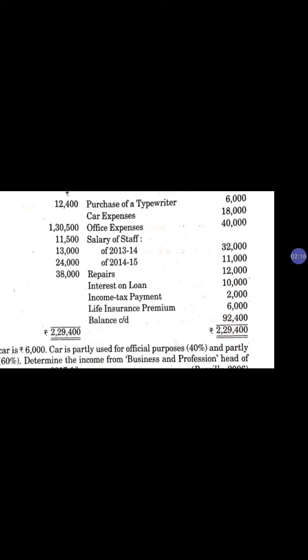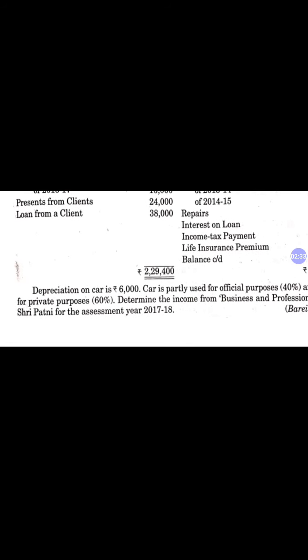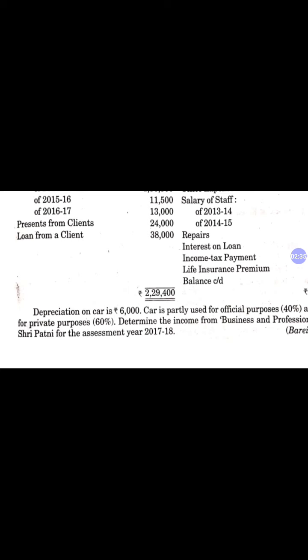So this purchase of typewriter we will transfer into the balance sheet, not into our calculation of income from profession. But we can consider the depreciation on typewriter. Now what are the adjustments given? Depreciation on car 6,000.